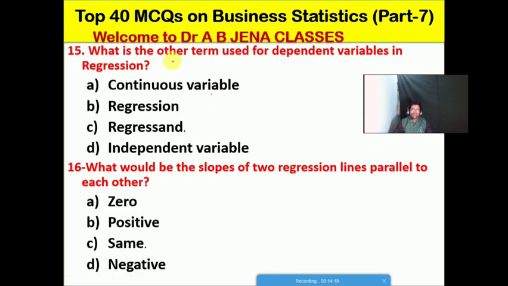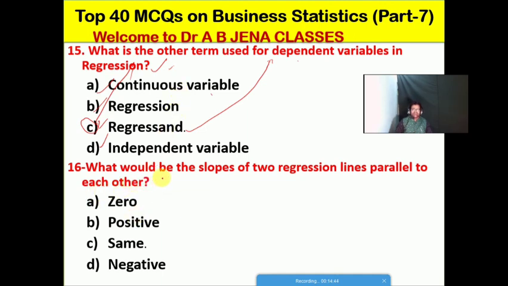So next one we will see: which is the other term used for a dependent variable in a regression? Which will it be? A, continuous variable. B, regression. C, regressand. D, the independent variable. Right? So C is the right option for this MCQ. So the term regressand is used for dependent variables in a regression analysis.